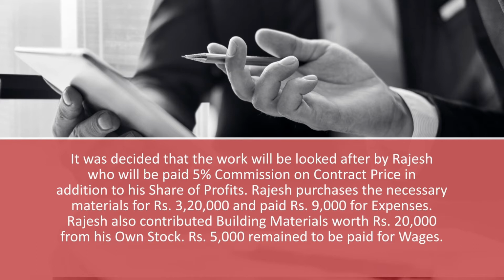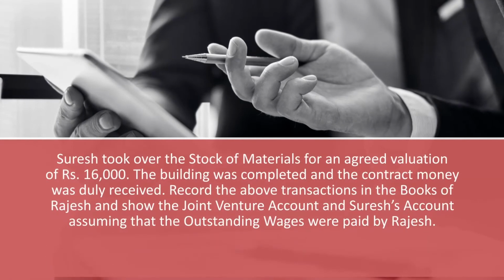Rajesh purchases the necessary materials for rupees 3,20,000 and paid rupees 9,000 for expenses. Rajesh also contributed building materials worth rupees 20,000 from his own stock, and rupees 5,000 remained to be paid for wages. Suresh took over the stock of materials for an agreed value of rupees 16,000.